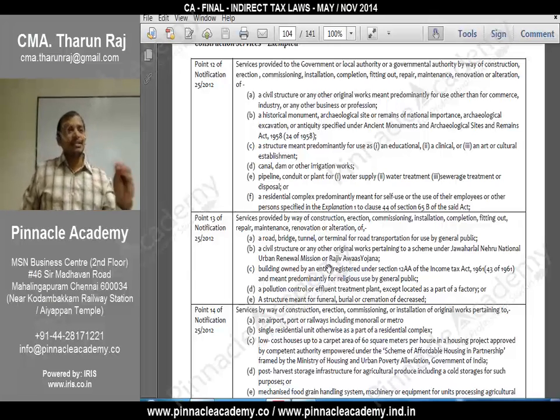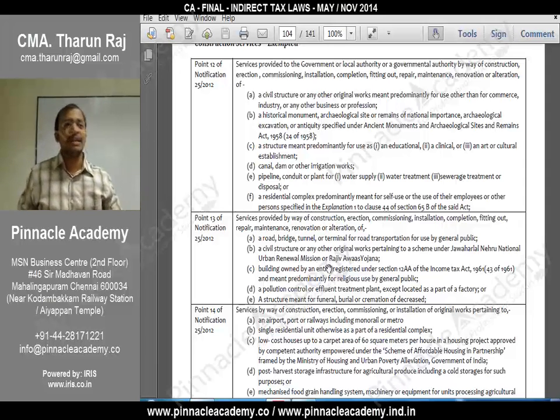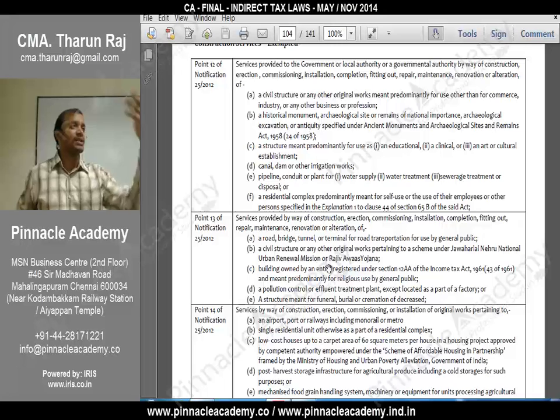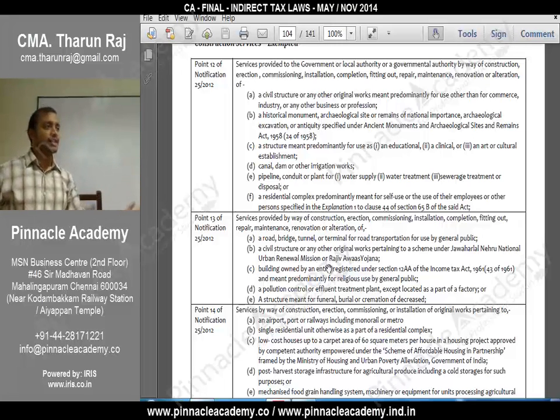Say there is a person who is a mere construction contractor. Whatever amount he receives, whether he is liable to pay service tax on it. Sir, you have a property, everything is yours, you are supplying material, you are supplying labor, everything you are doing. I am just a contractor, a construction contractor, a civil engineer. I am designing a blueprint for you, and I am supervising the work.